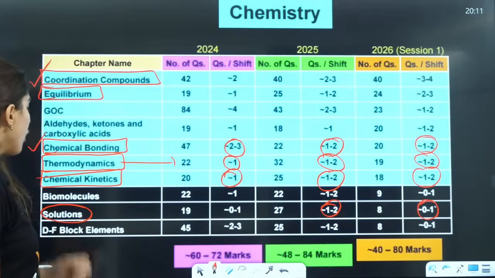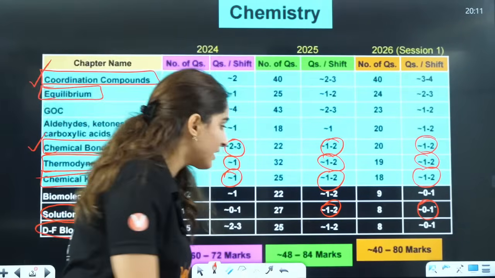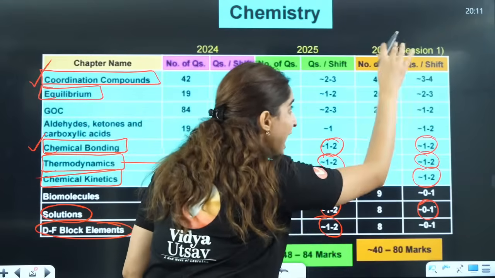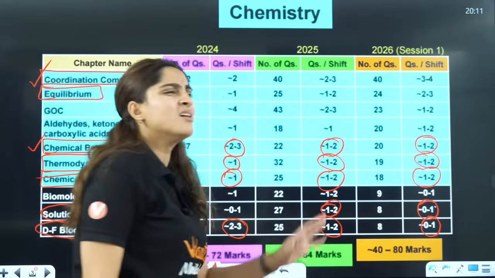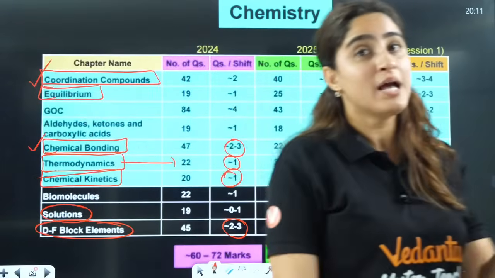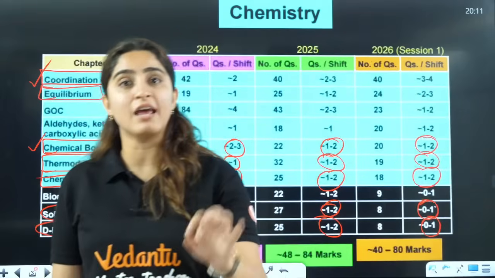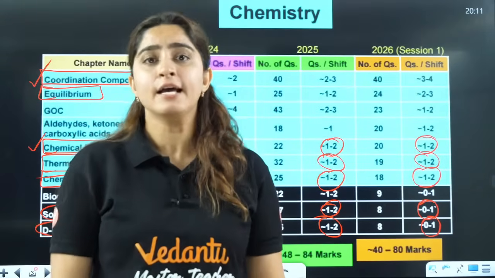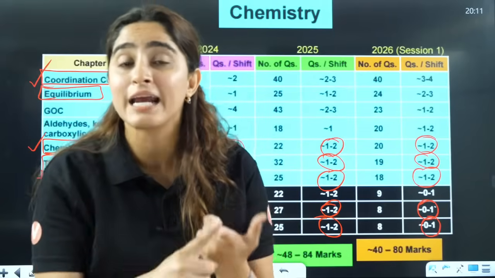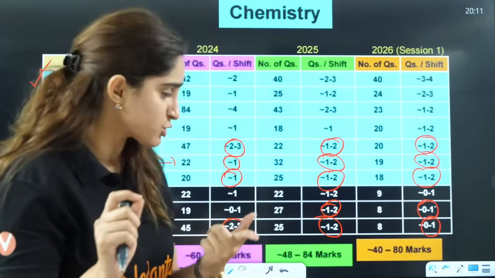Then let's talk about the d and f block. Now in the d and f block, can you see this data here? They are asking 2 to 3 questions, 1 to 2 questions, and in Jan shift they asked 0 or 1 question from here. But I am telling you, in the d and f block, KMnO4 and K2Cr2O7 are very important. They ask very interesting questions from there.